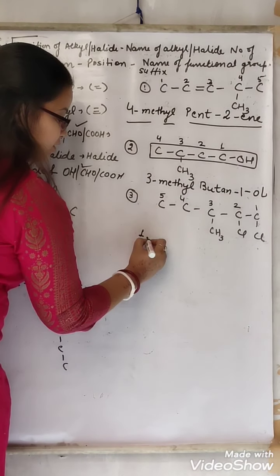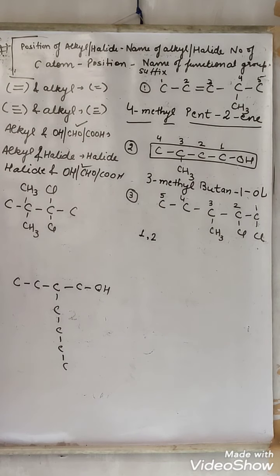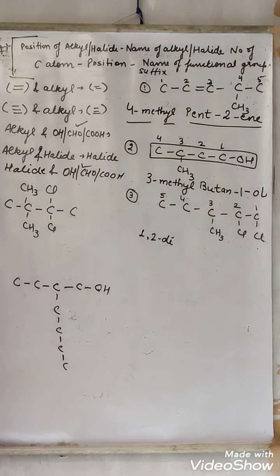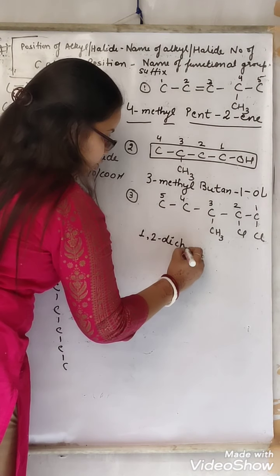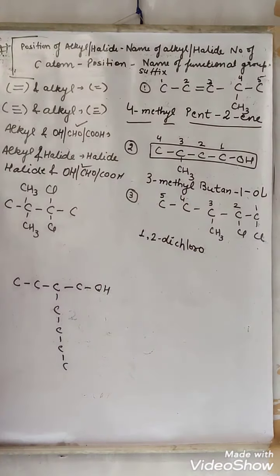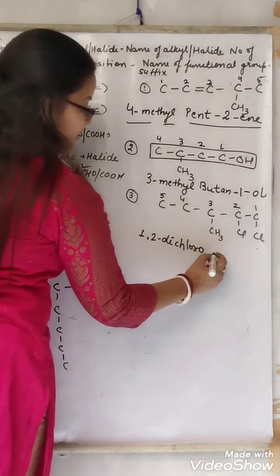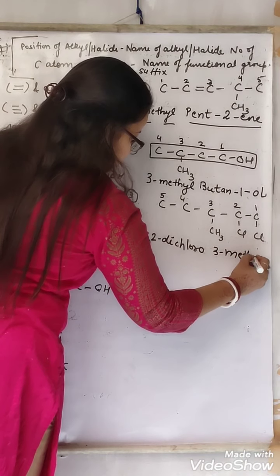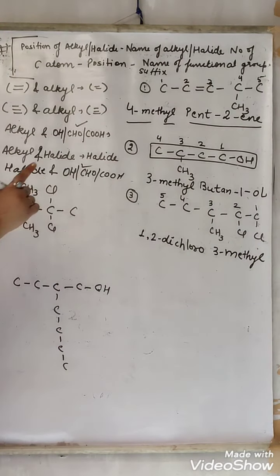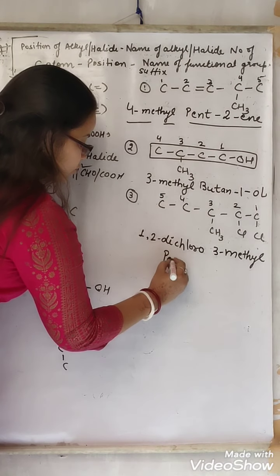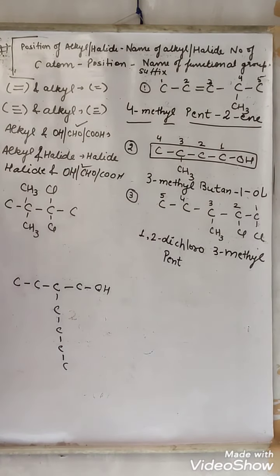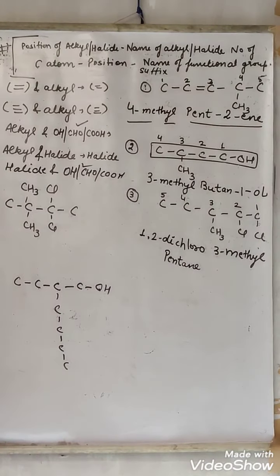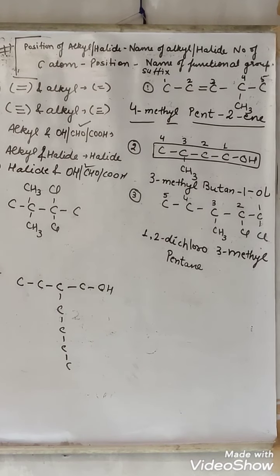1. Here also chlorine is present, at 2. How many chlorines are present? 2 chlorines. So we will use di. Chlorine, that means chloro. So 1,2-dichloro. At the third position what is present? Methyl. So here we will write 3-methyl. Now how many carbons are there? 5 carbon. So pent. All the single bonds are there, no other functional group, that is alkane. So pentane. 1,2-dichloro-3-methyl pentane.